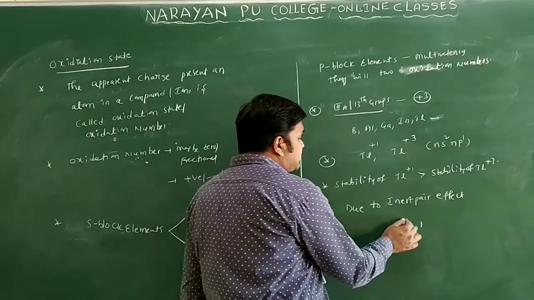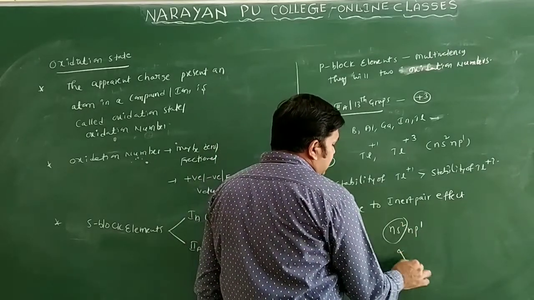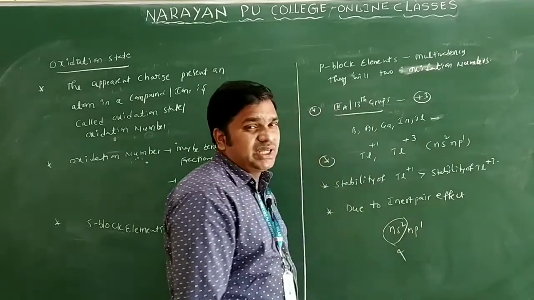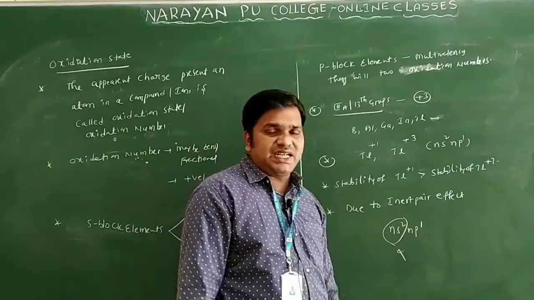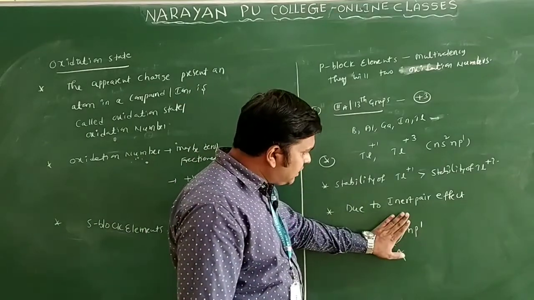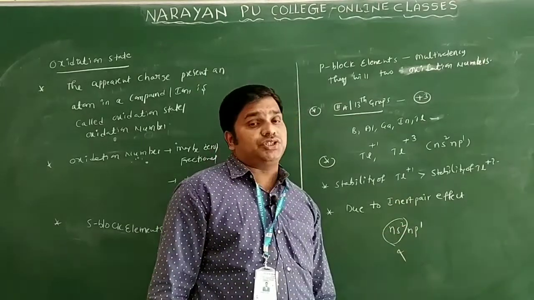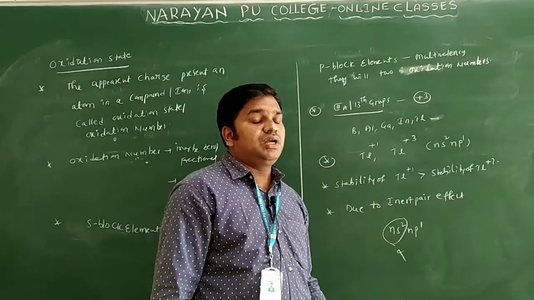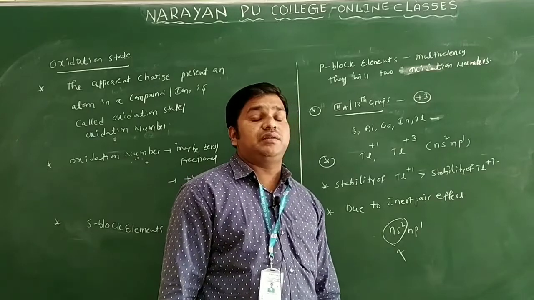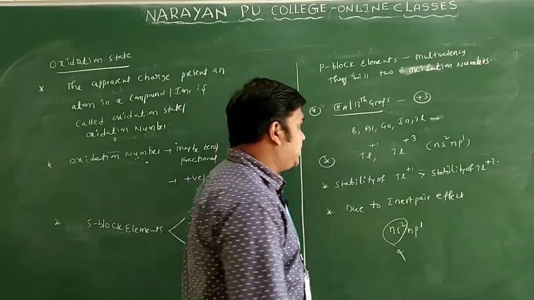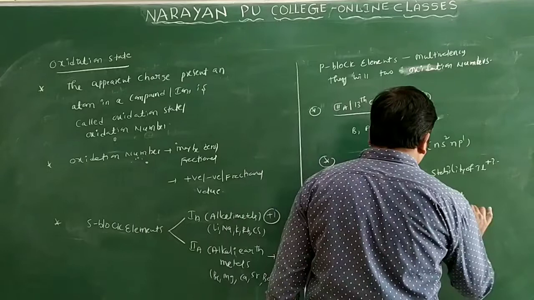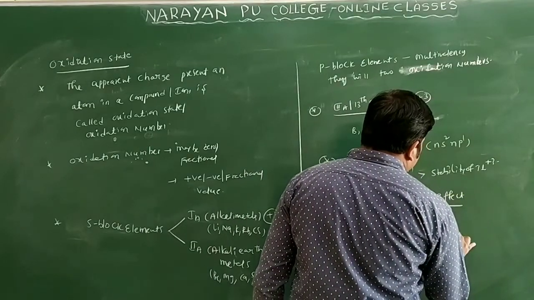The non-participation of ns electrons in a chemical bond is called the inert pair effect. If the ns electrons do not participate and only the p electron is involved, it will show the +1 oxidation state. So Tl+1 is more stable than Tl+3 due to the inert pair effect, which is the non-participation of ns electrons.